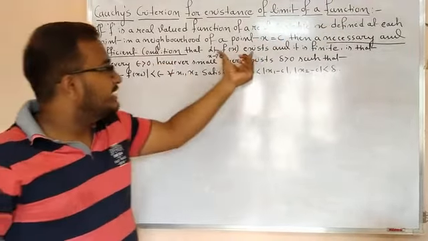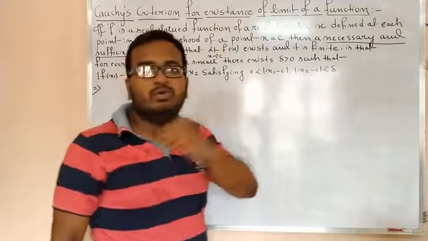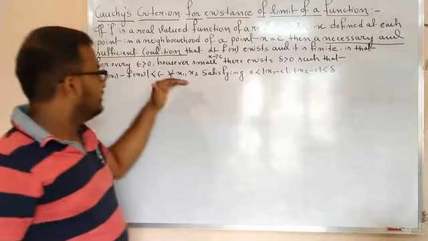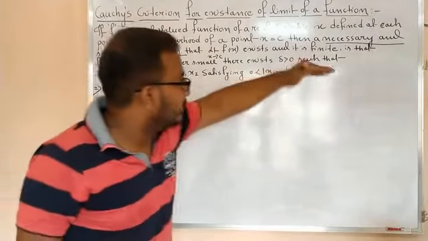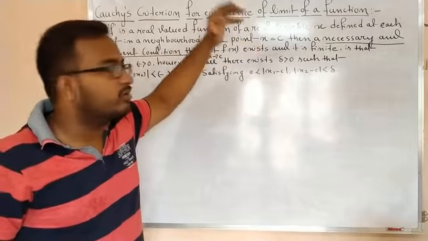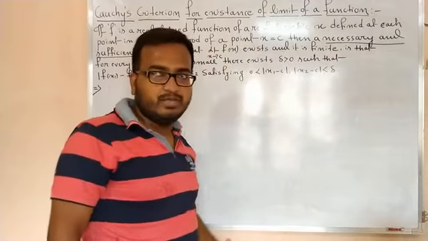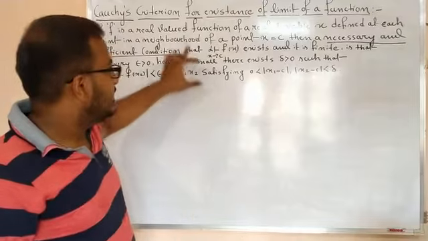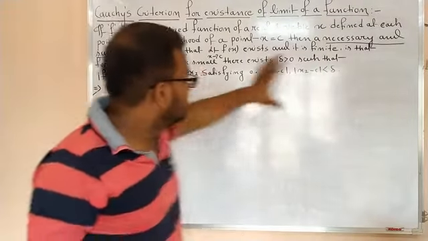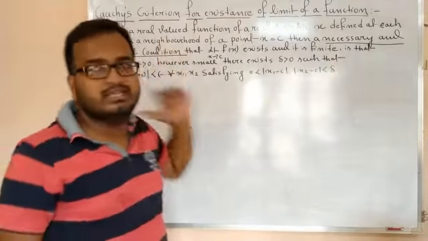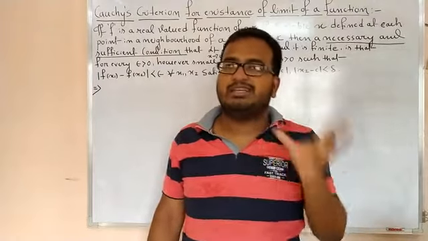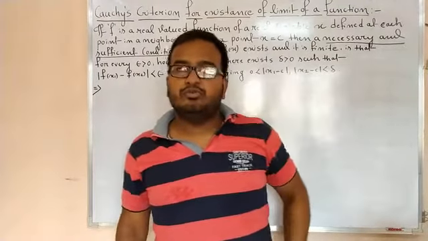That means if you know that the limit of the function exists definitely, then you can easily show this part by assuming this exists. So this is called the necessary part, right? And the sufficient part is, if you assume this is true, then you can easily show that the limit exists. This is the meaning of necessary and sufficient. That means two parts are there.